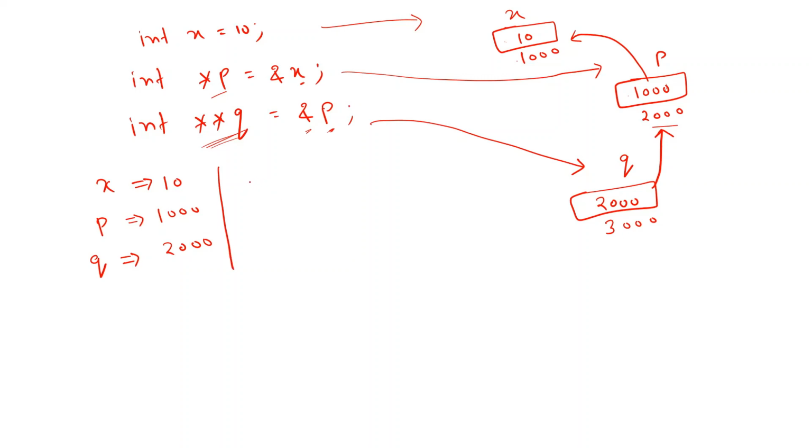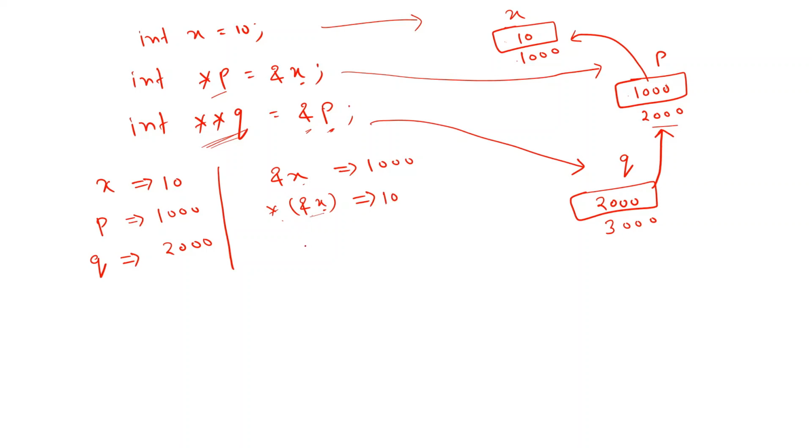So these lines are fine. Now take some other line. For example, if I say what is the address of x, so this x is what? A variable, so take its value. What is the value of x? 10. And this address of 10 is what? It is going to be 1000. If I put it like this, what will be the output? This x is 10, the address of 10 is what? It is showing in the picture 1000, and the value at 1000, again it will give me 10.